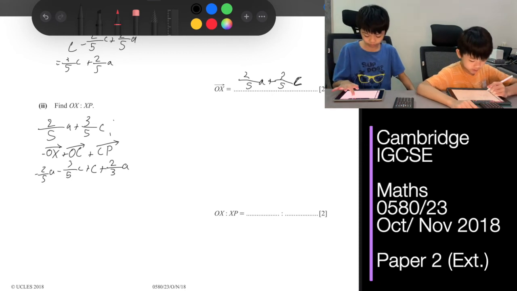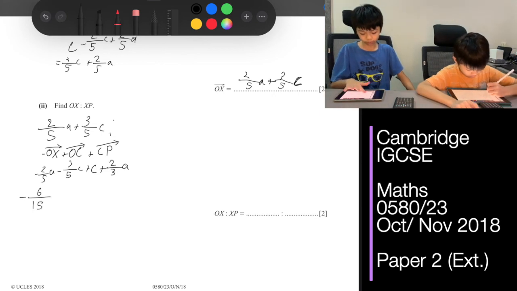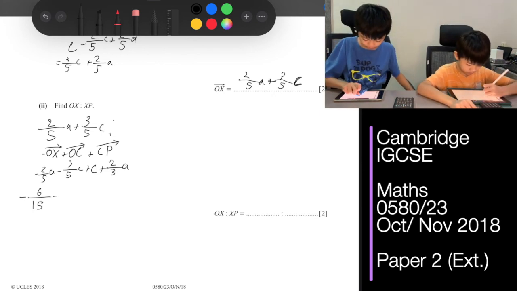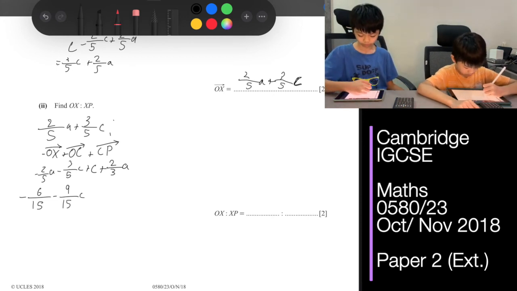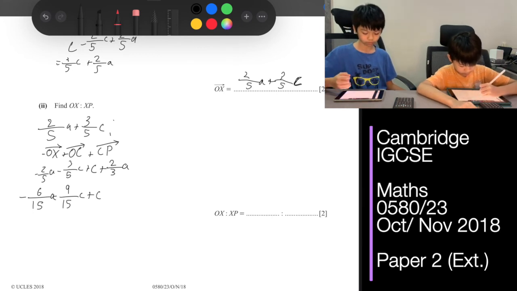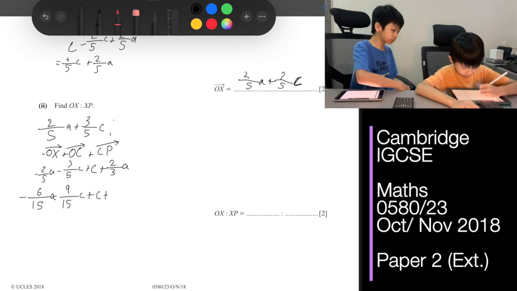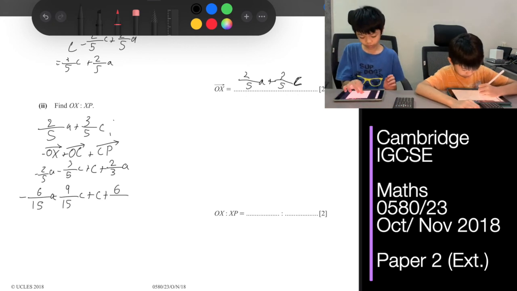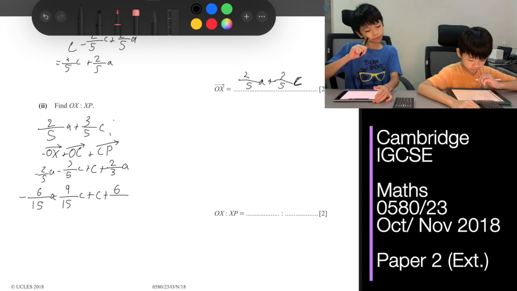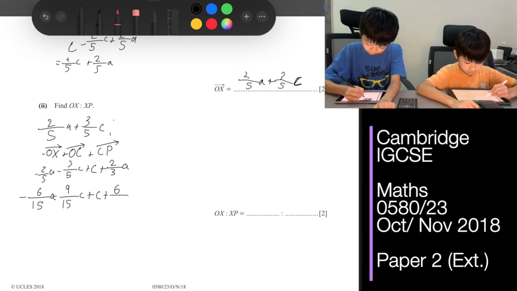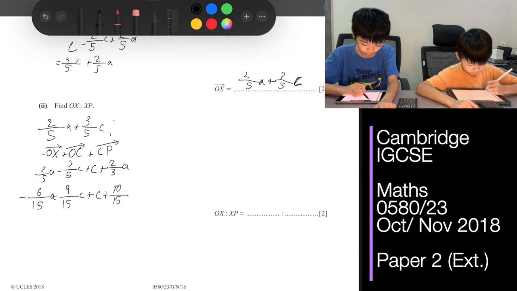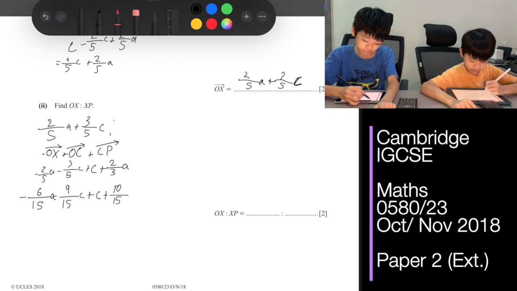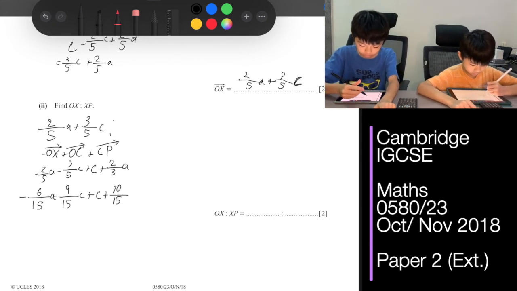Okay, then we find the common denominator of 5 and 3, which is 15. So then we subtract a and c and add also.